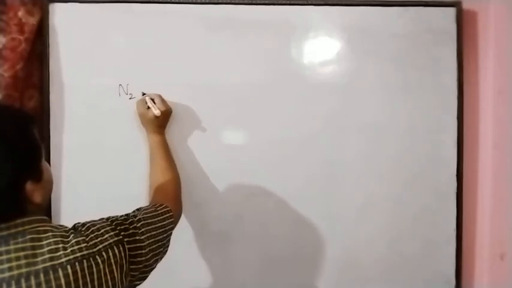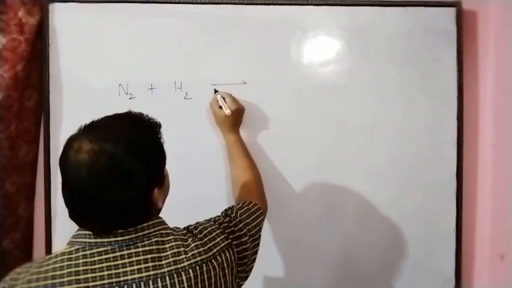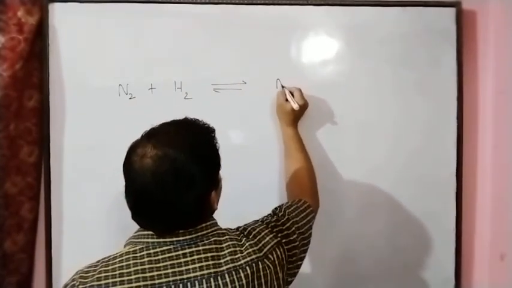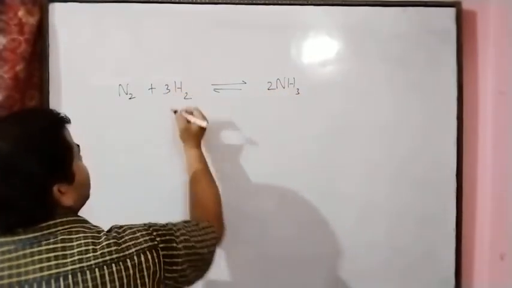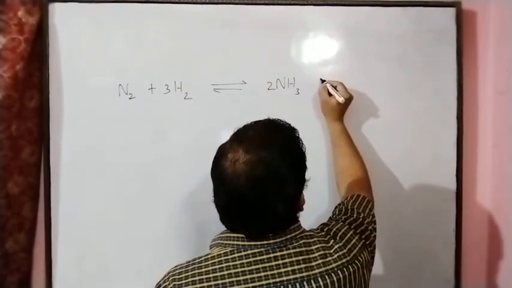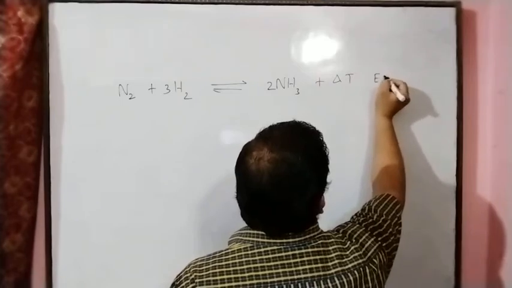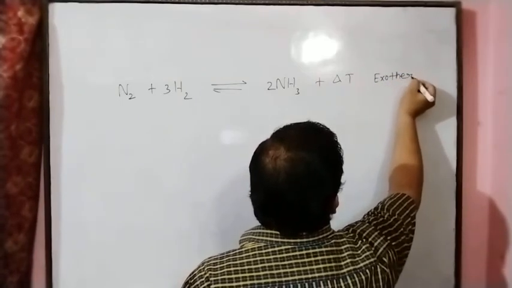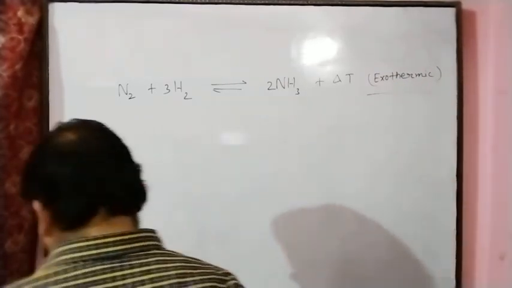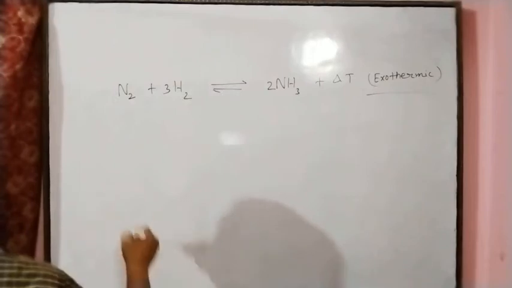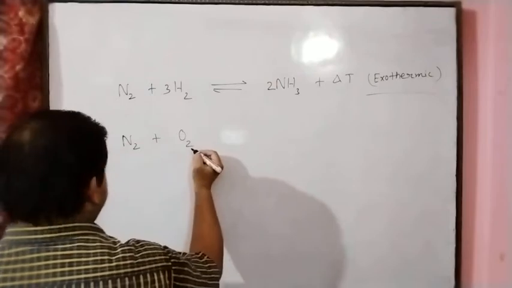If we take nitrogen reacting with hydrogen, we get ammonia, and this is an example of an exothermic reaction.